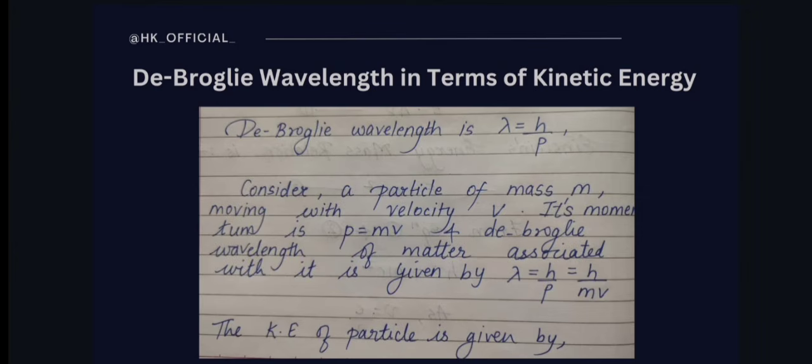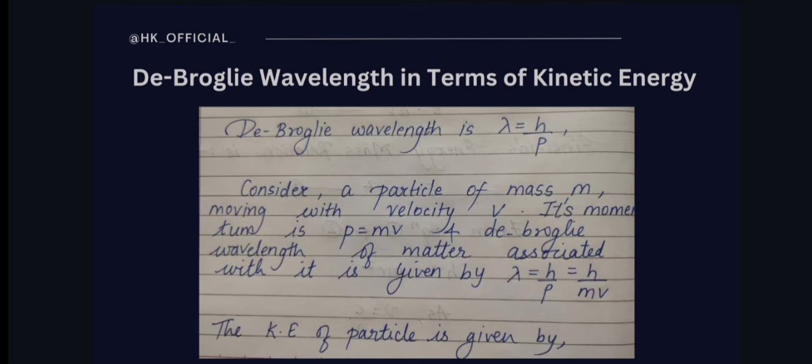So we have to define de Broglie wavelength in terms of kinetic energy. How can we do that? The very first thing we have to do is write the de Broglie wavelength equation, that is lambda is equal to h by p. Now consider a particle of mass m moving with velocity v.